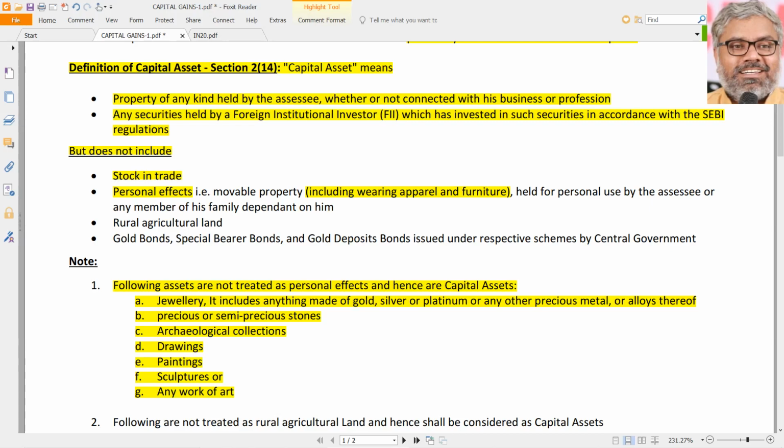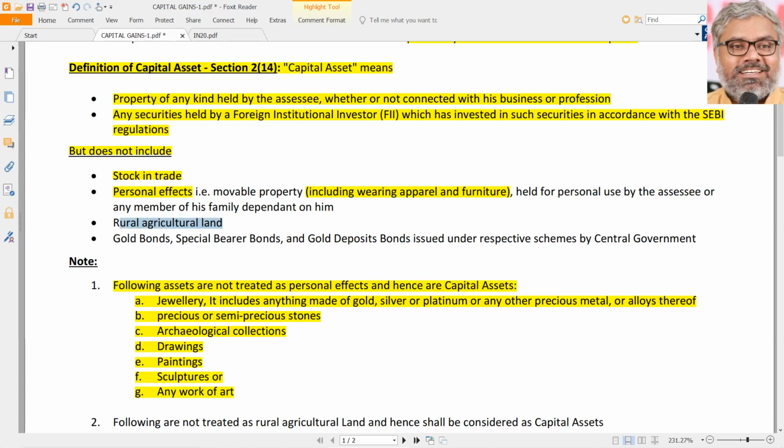But there is an exception to the exception of personal effects, which means all the following items are treated as capital assets. These are inclusions like what? Jewelry, precious or semi-precious stones, archaeological collections, drawings, sculptures, paintings or any work of art. These are all capital assets which are not personal effects. They cannot be claimed as personal effects. They will be considered as capital assets only.